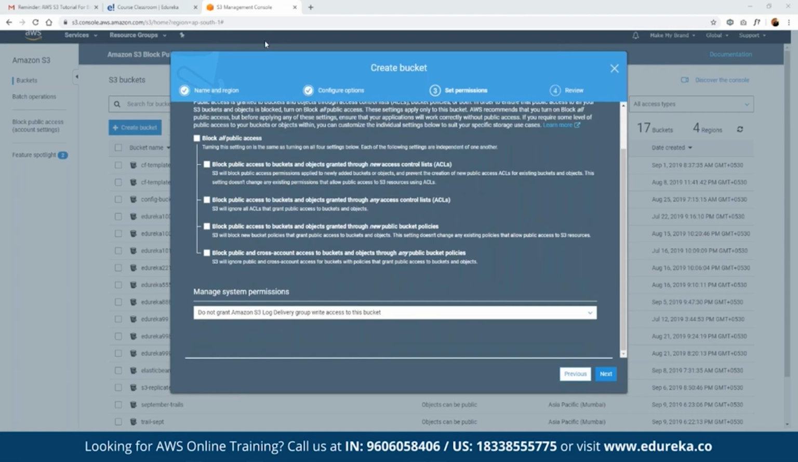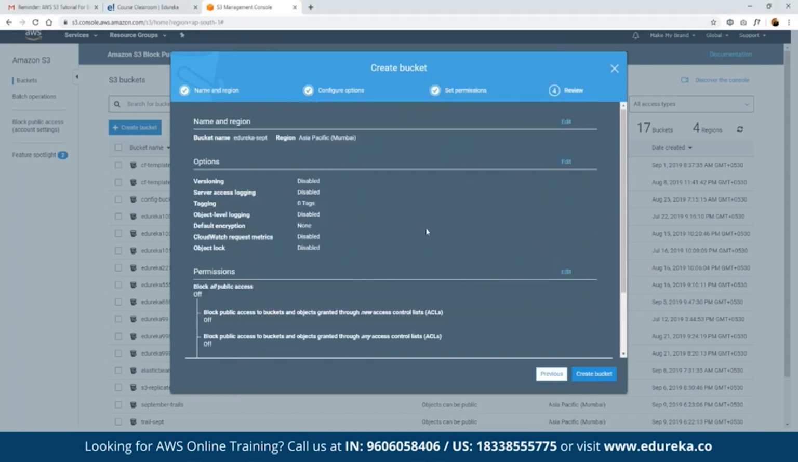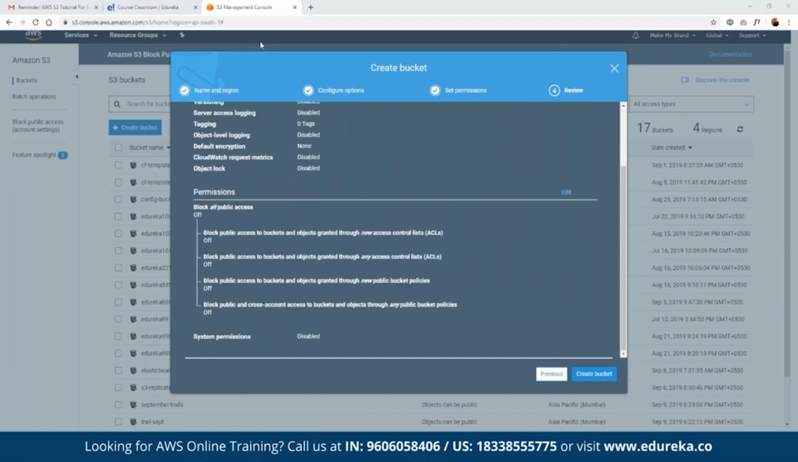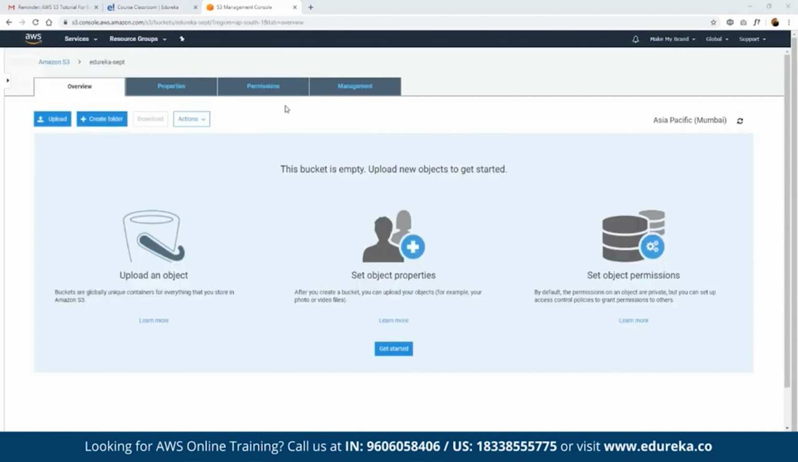Once we are done, here we can review all the settings that we have done for the bucket, and now click on create bucket. So as you can see, we now have the bucket created that we had deployed as part of our S3 bucket. Here we have the bucket named Edureka September, in which we can start uploading files, right? We can start adding files to the bucket that we have created.